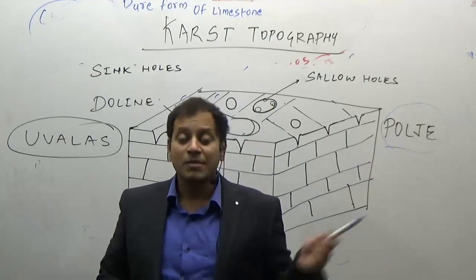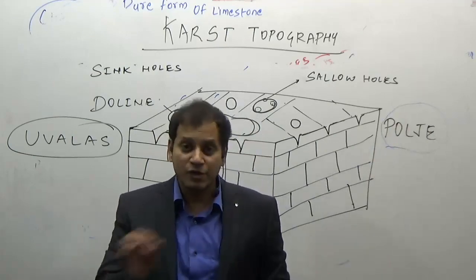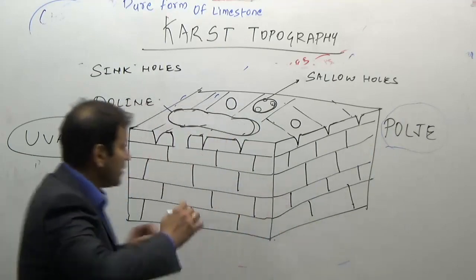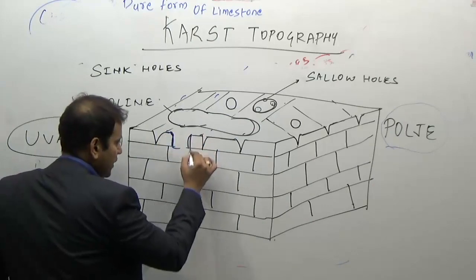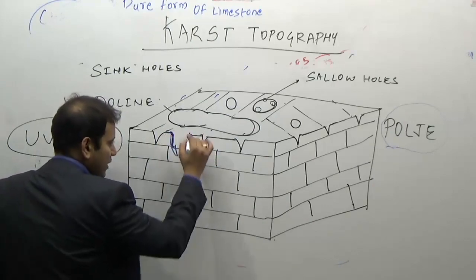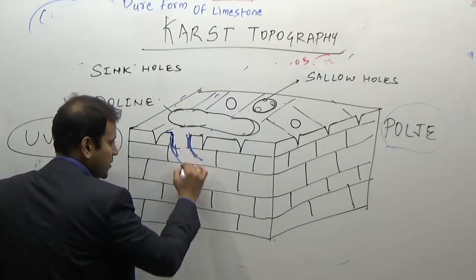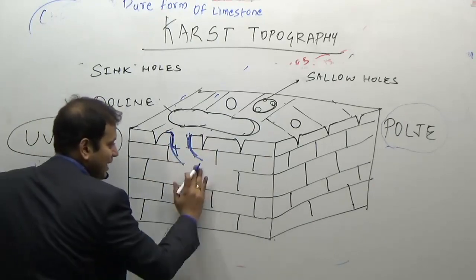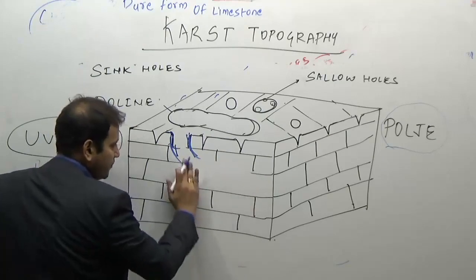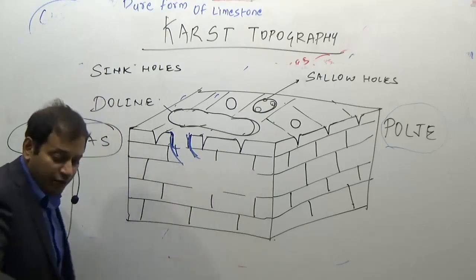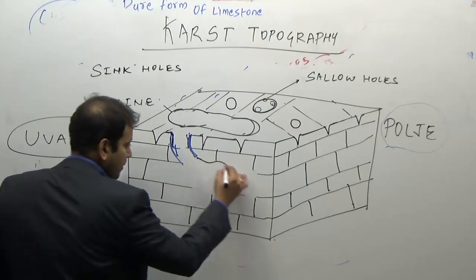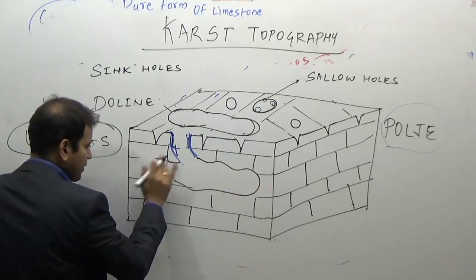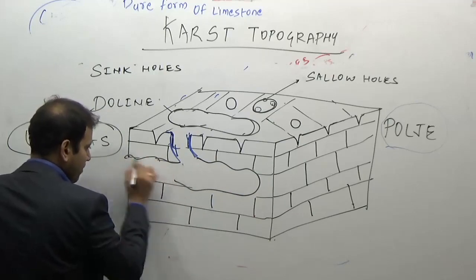The poljes may also be caused due to rifting. We'll write all these things down, but see here, obviously the water will start going inside from this sinkhole. If the water starts going inside from such a big depression, a large amount of water will flow, and as a result this entire limestone topography will be eroded by the water to form big caves.